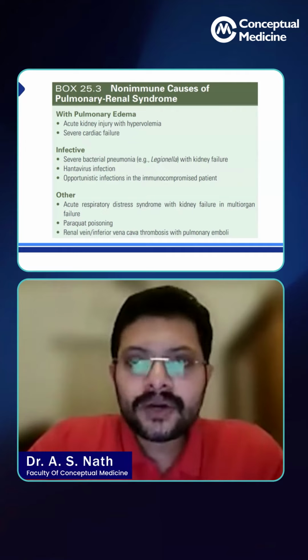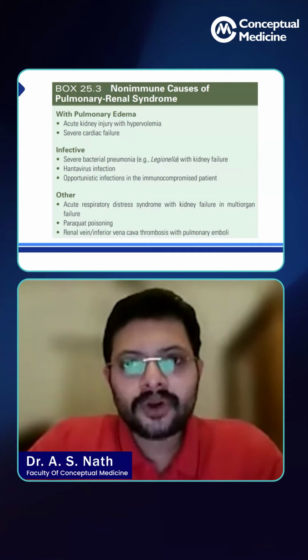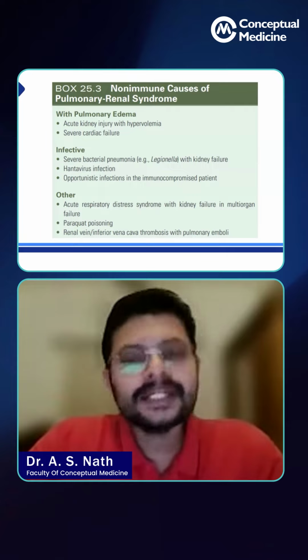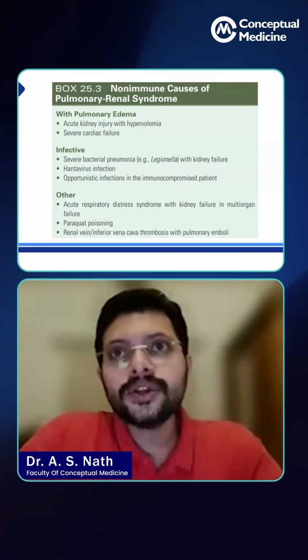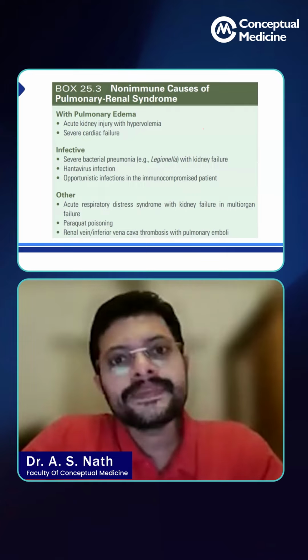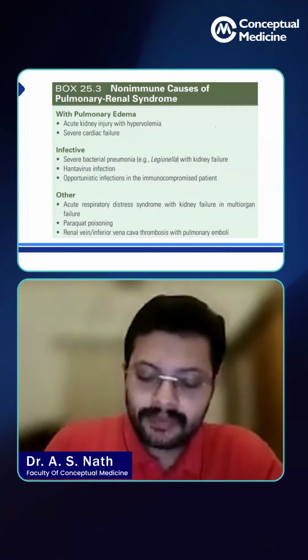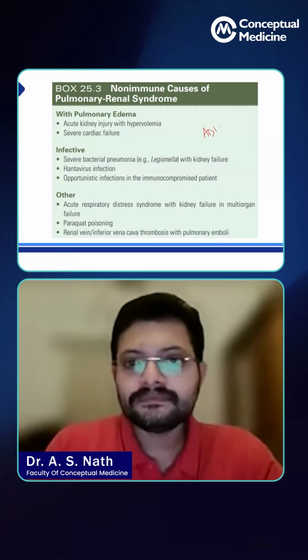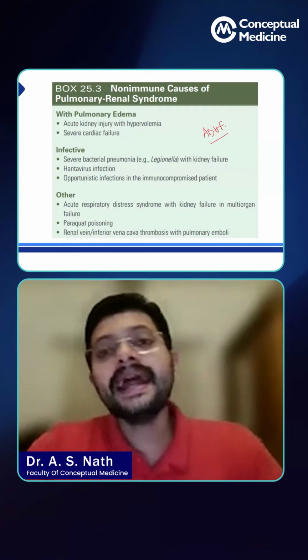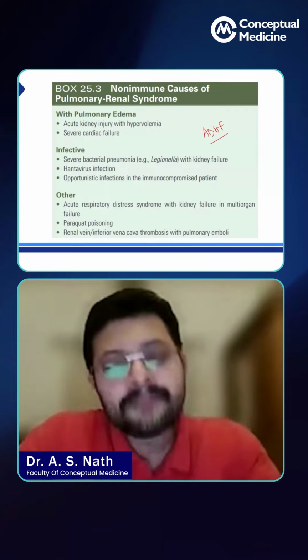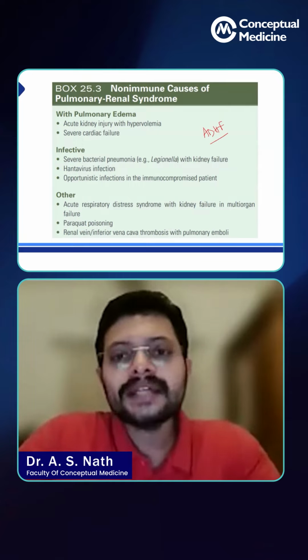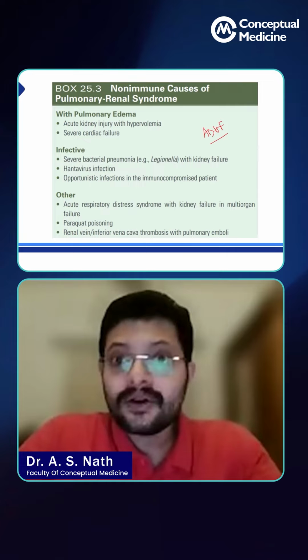So before we go into the immune causes or the topic proper for today, ANCA vasculitis, you must know what all can cause pulmonary renal syndrome. So a cardiac failure, an acute decompensated heart failure, can present as a pulmonary renal syndrome, right? So there can be both hypoxia, volume overload, as well as a renal failure. So that is a cause of a pulmonary renal syndrome.